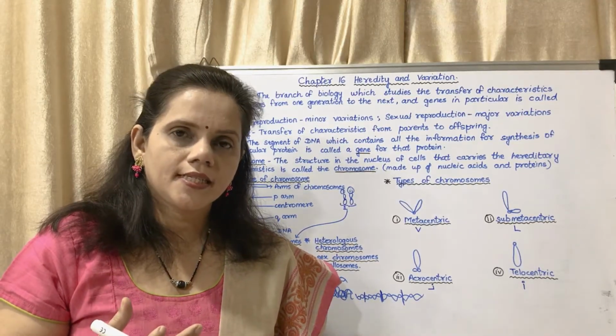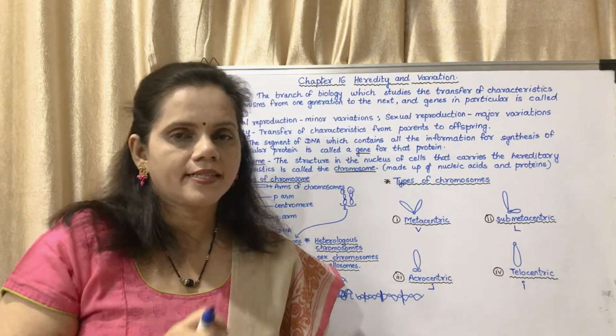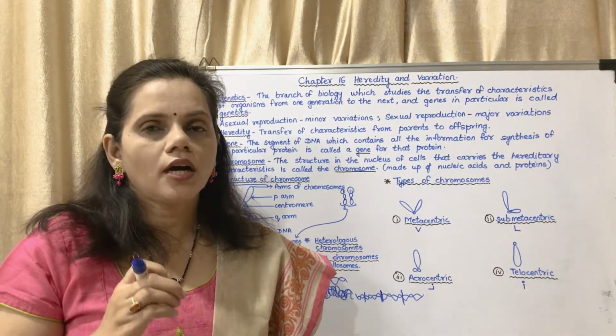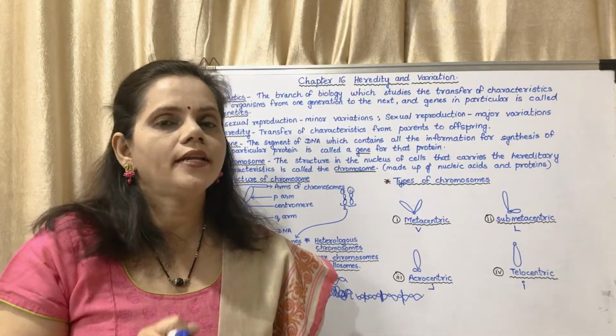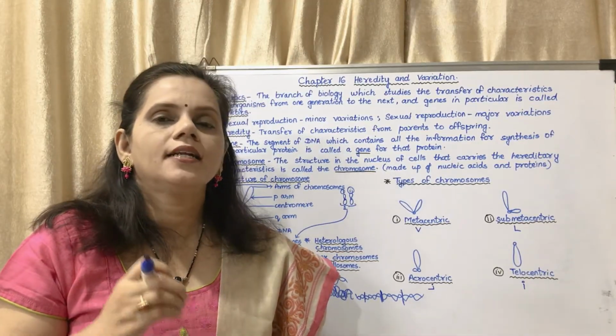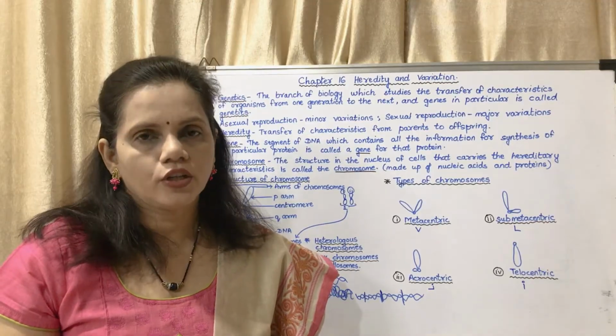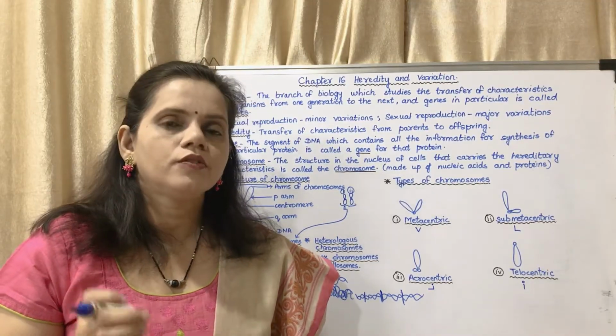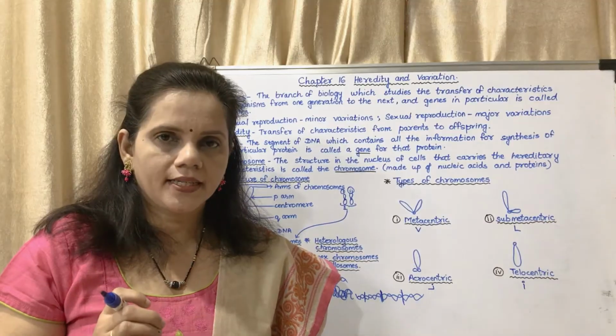In the reproductive system, particular cells are formed which have only one set of chromosomes, whereas somatic cells have two sets of chromosomes. Understood? First we will study somatic cells.